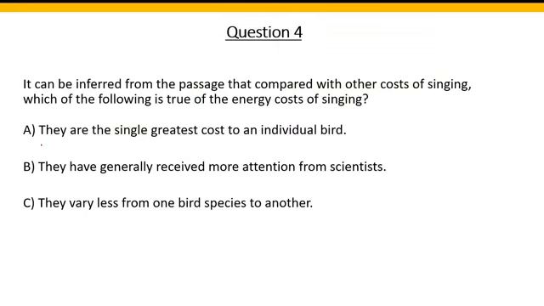Option A, they are the single greatest cost to an individual bird. Now, which cost is great, which is not great, has not been talked about in the passage. So you can basically tick this off.